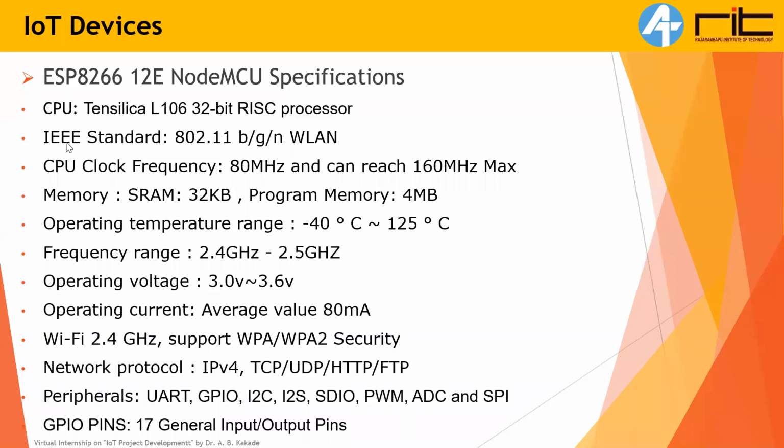Next is the IEEE standard. It is the world standard for WLAN, wireless local area network. It uses that global standard, number 802.11 b/g/n.